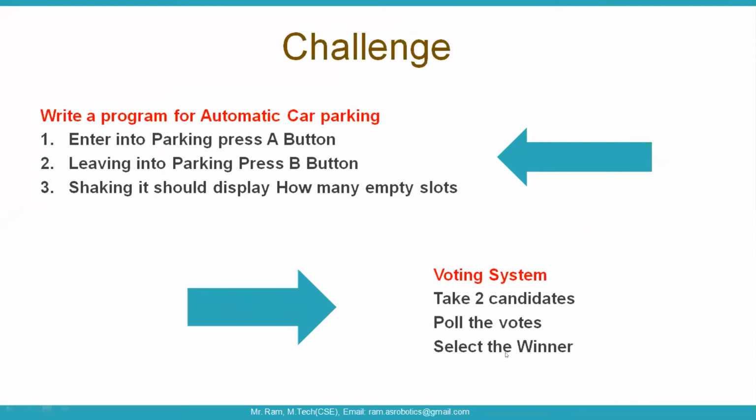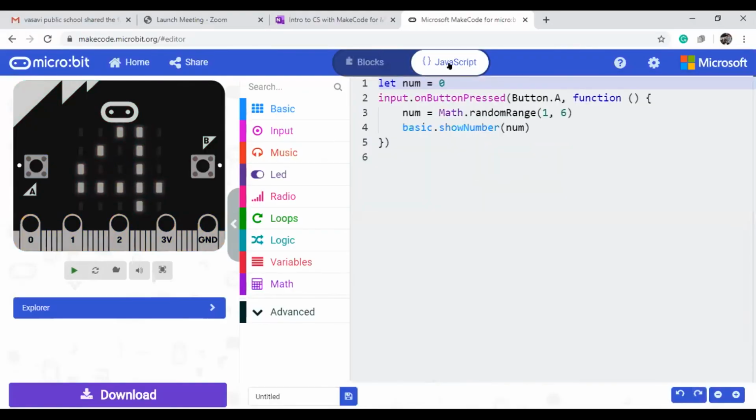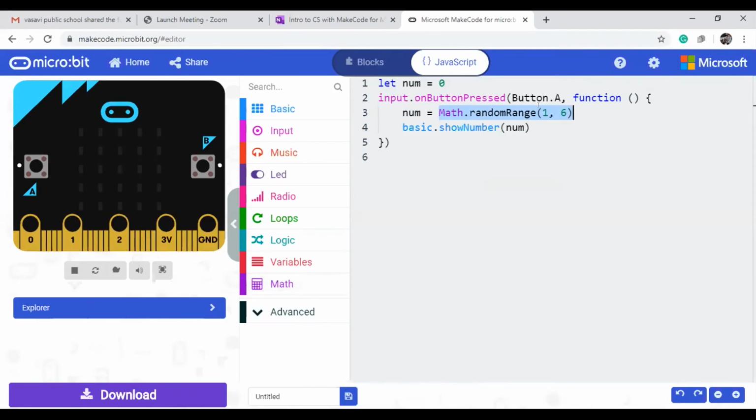One second. Here, see, this one I wrote in JavaScript. If you go here, let number equal to 0 is the same. Here input.onButtonPressed button A function. For the pick random block, the JavaScript notation is this one: Math.random, because it is from Math. Instead of this one block, we are using the range starting value to ending value. That's it. This is the program for displaying the number.